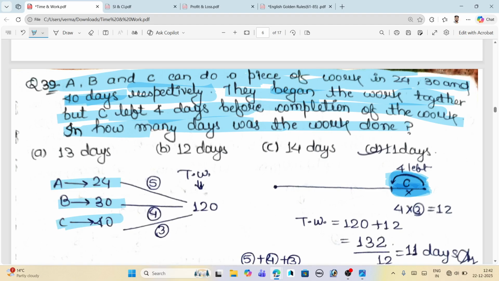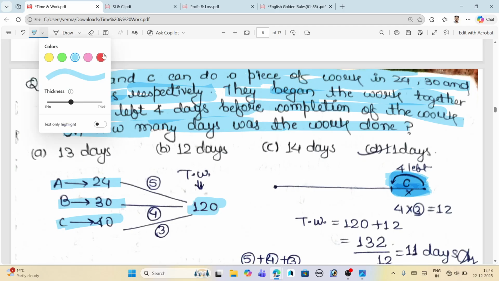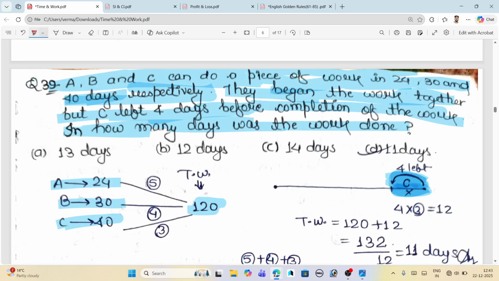Okay, just taking the LCM of all these, you will get 120 as the total work, and accordingly you will find the efficiency of A is 5, efficiency of B is 4, and C is 3. You know earlier that we can find the efficiency by dividing total work by the given number of days: 120 by 24 you get 5, 120 divided by 30 you get 4, 120 divided by 40 you get 3.